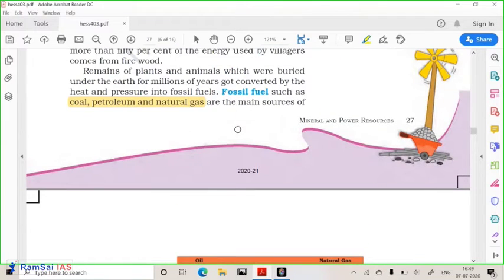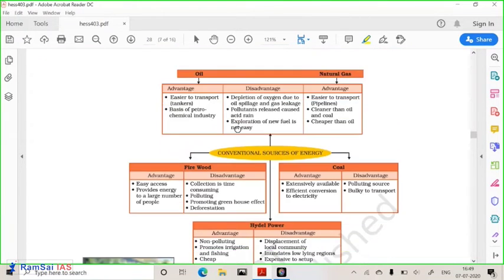So coal, petroleum and oil have different uses and different advantages. If you see coal, coal is a very polluting mineral. It has a low calorific value. The heat contained in the coal is very less. Its transportation is very costly. Mining is very polluting. It is not environment friendly. Impurities are very high. You need lots of storage place for the coal. So that's why coal is not considered a very efficient fuel nowadays.